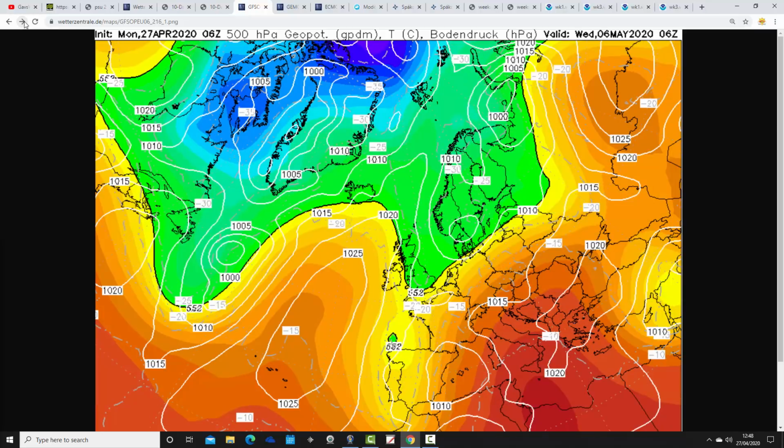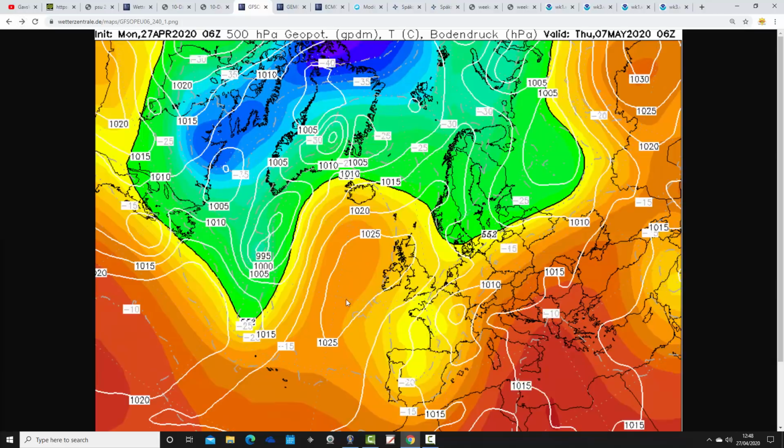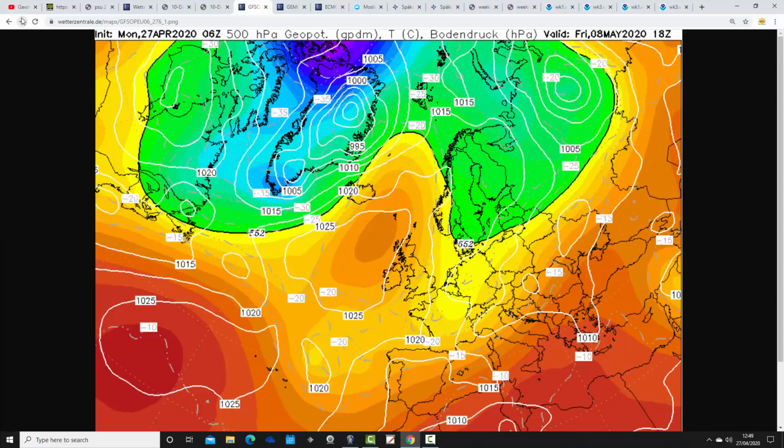Moving up towards day 10, that low pressure then moves away to our east, and some higher pressure begins to try and build in from the northwest. So this is Thursday, the 7th of May. High pressure out to the north and west of us. So turning a bit drier, but it is cool. Winds coming around the top of this high pressure from a northeasterly direction, so it will be quite cool, but maybe getting a bit drier there.